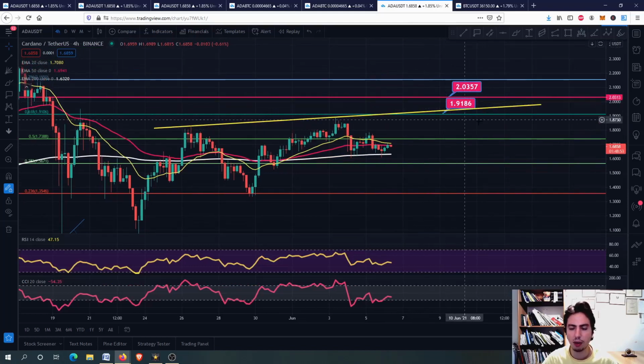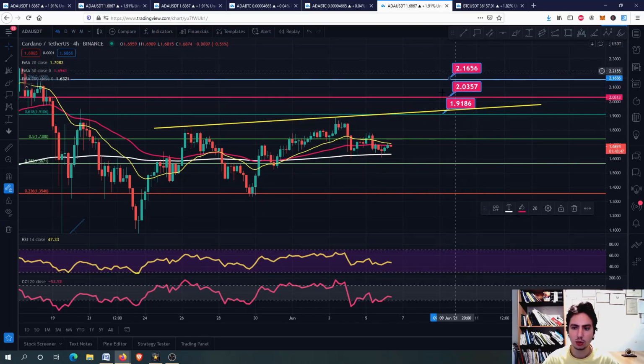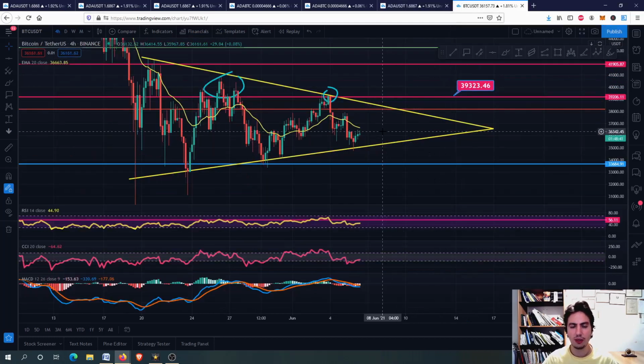If we make the 1.91 a support level, we can go to 2.03. Why not 2.16? So we are still looking good, guys, for ADA. We just need to see whether Bitcoin will have the swing high to 38,000 USDT, which I think it will.